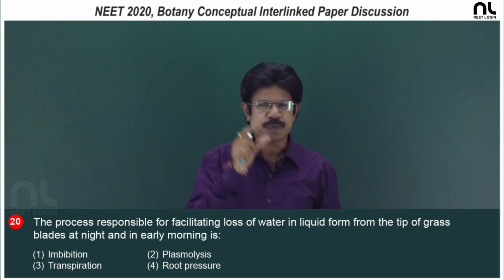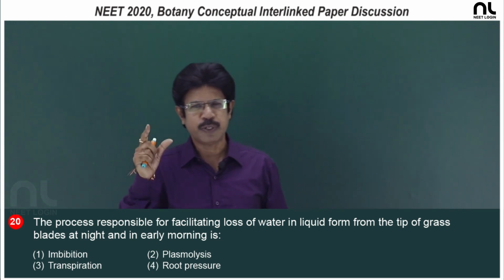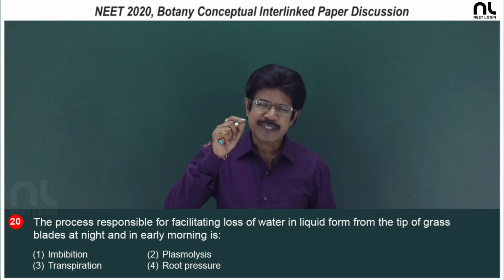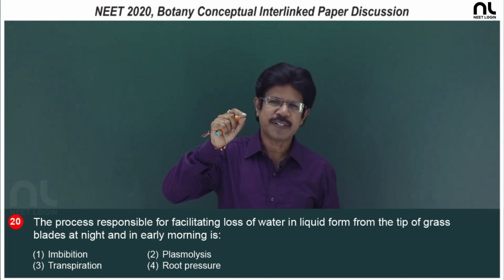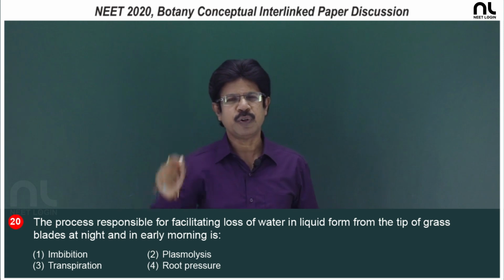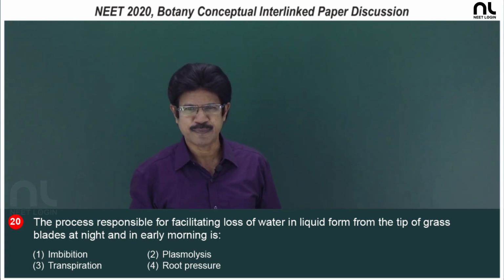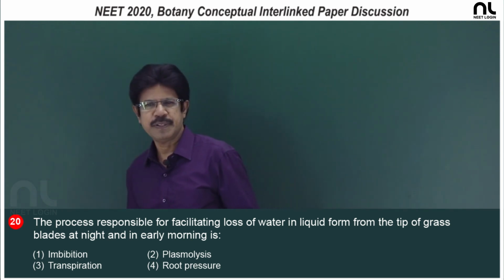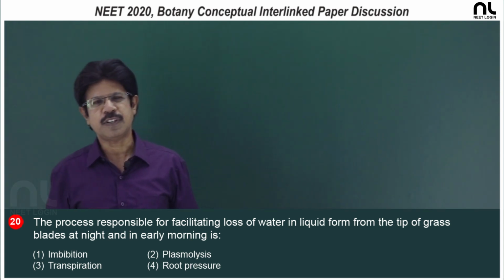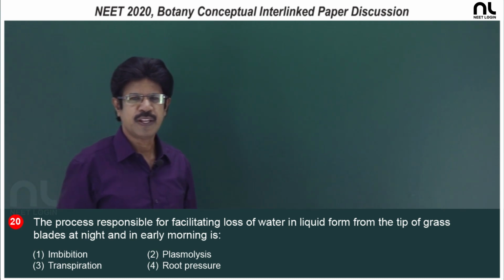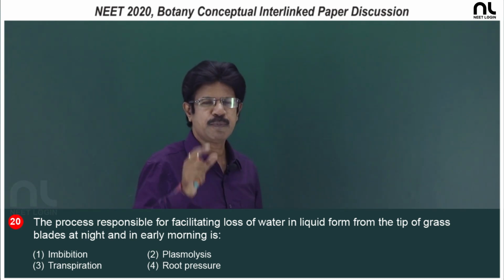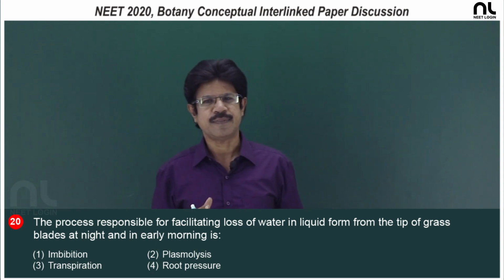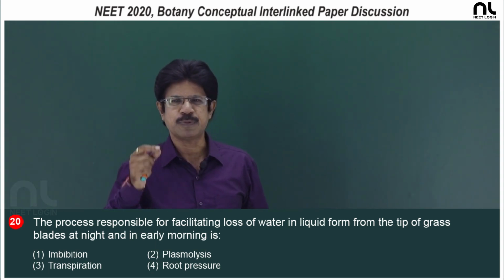And the first sign of shrinkage of the protoplast at the corners is called incipient plasmolysis. And this plasmolysis is a reversible phenomenon, because it is an experimental, laboratory phenomenon. When you place a plasmolyzed cell in hypotonic solution, it again regains turgor, which is called deplasmolysis.